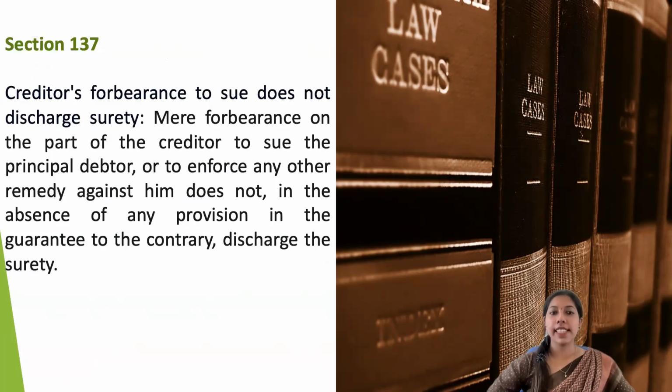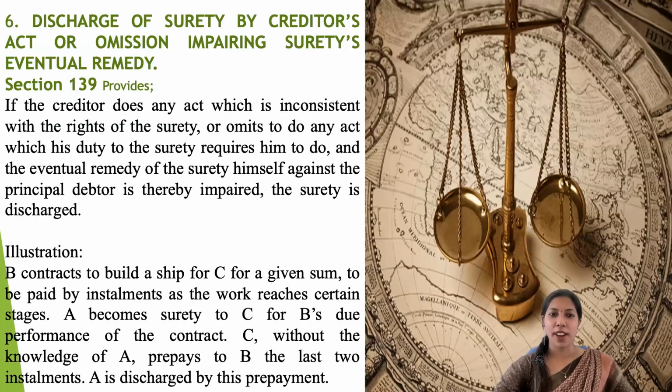And next is section 137, which says that the creditor's forbearance to sue does not discharge the surety's liability. A mere forbearance on the part of the creditor to sue the principal debtor or to enforce any other remedy against him does not, in the absence of any provision in the guarantee to the contrary, discharge the surety. And the sixth mode is discharge of the surety by the creditor's act or omission impairing the surety's eventual remedy, which is mentioned under section 139.